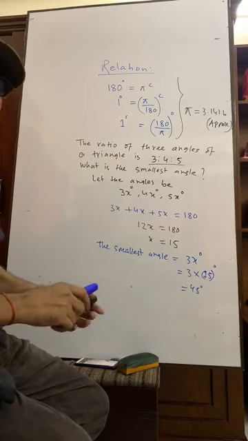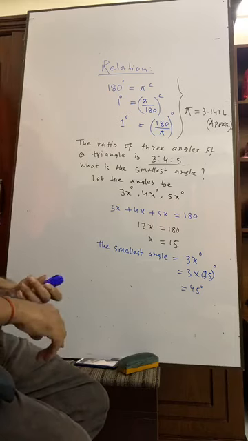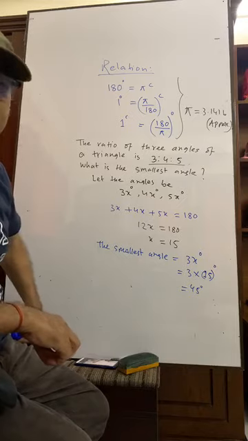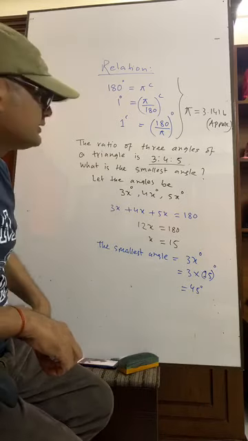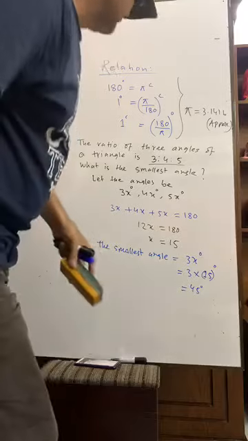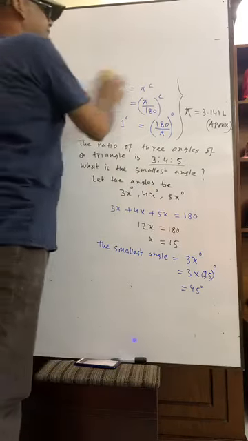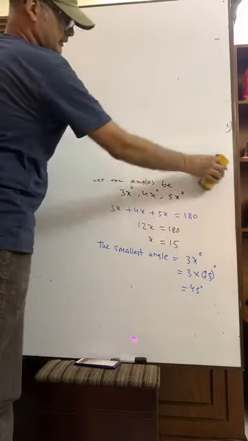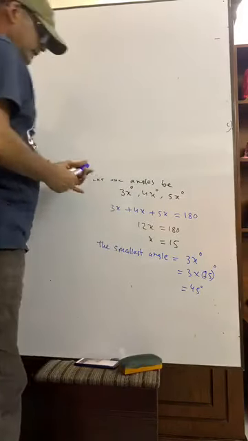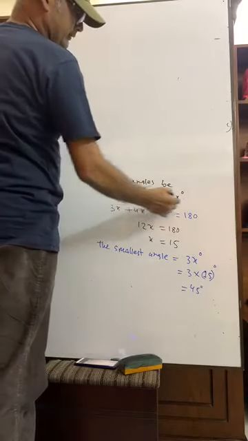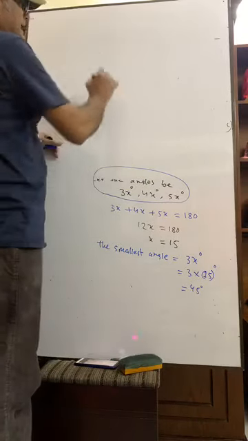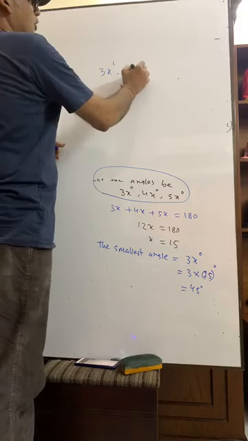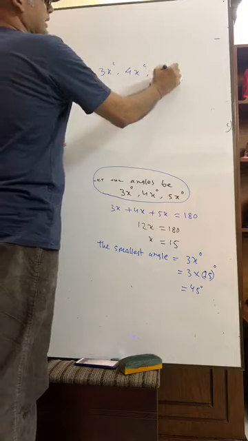But if the question is to find the angle in radians, then what will you do? You just see here, the angle would be written not in degree but in radian: 3x radian, 4x radian and 5x radian.